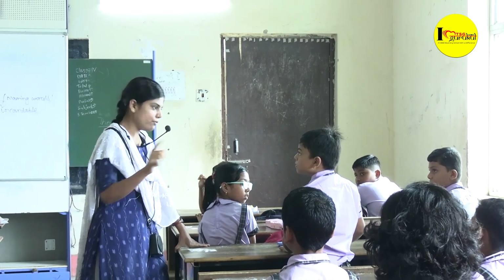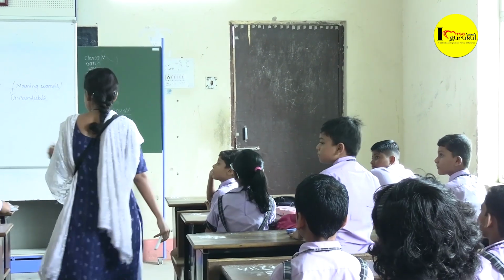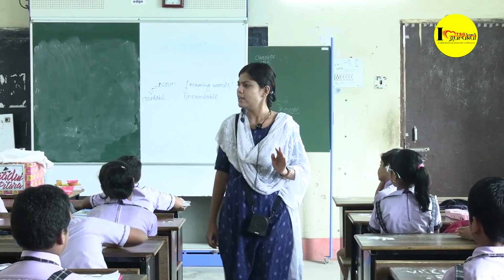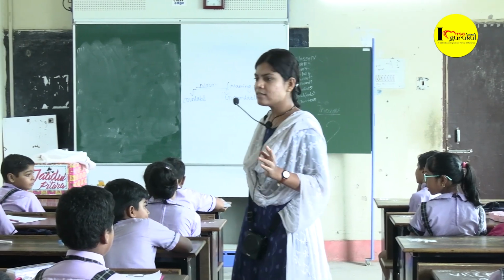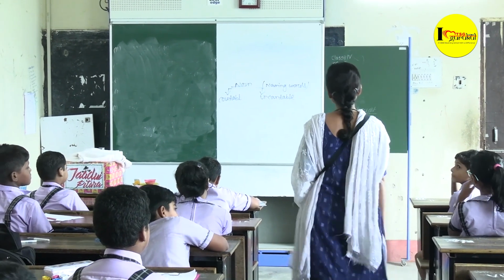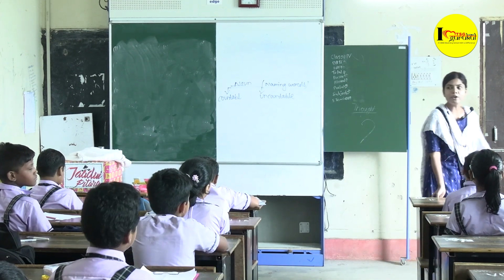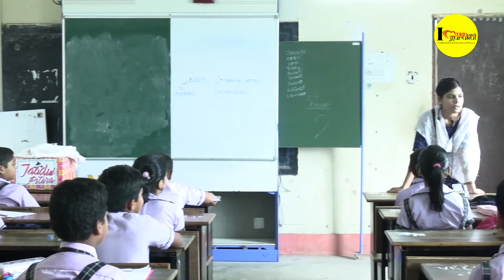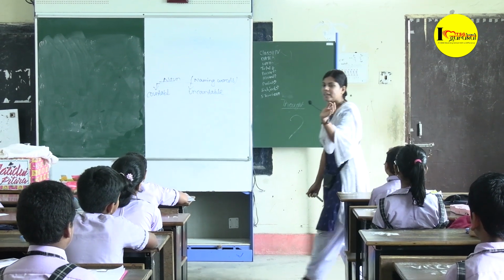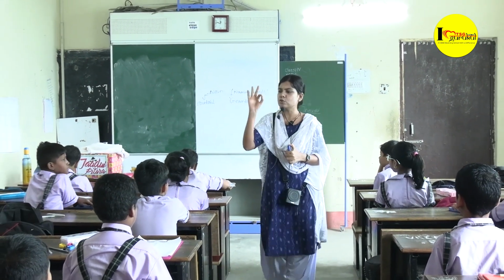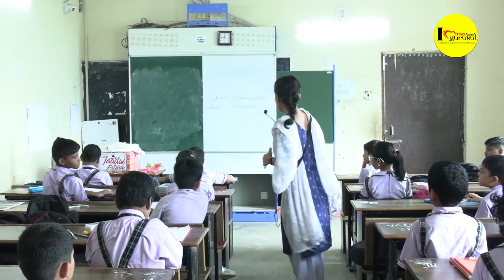Number 1, 2, 3, 4, 5, 6. Okay. He said that in your class there are 26 students. Is he correct? Yes. Okay. How many students are absent today, children? How could you know? Because of the numbers. Because you can count them and you can easily say that there are 2 students absent today.